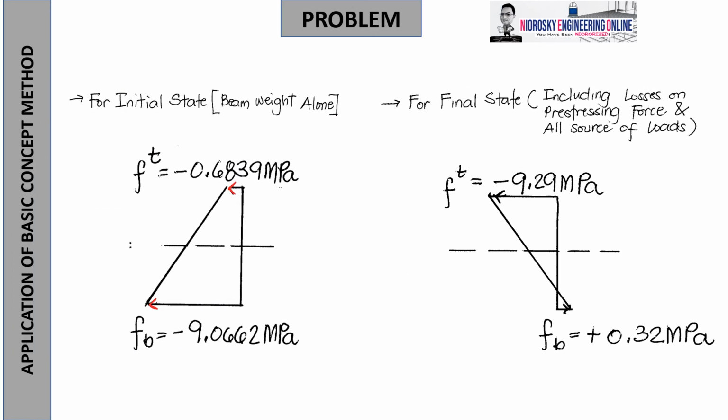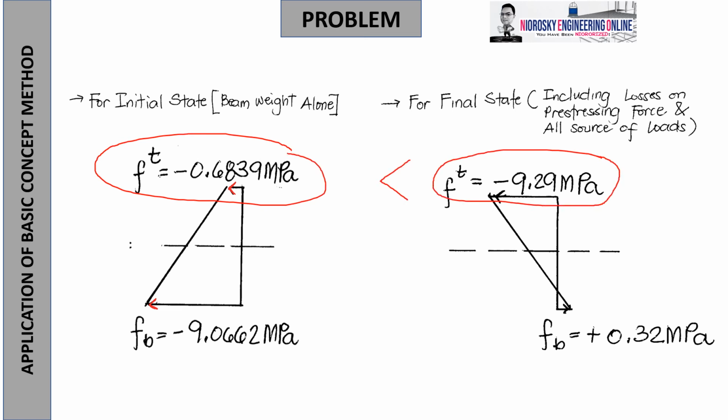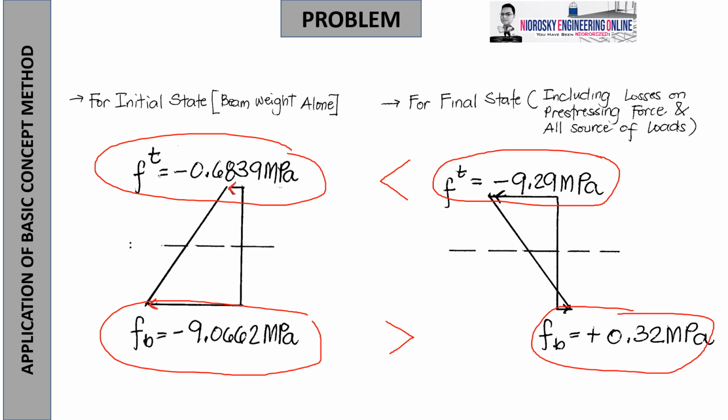Okay, before we end, let us see the comparison. In the initial state, it looks like the top stress is smaller than the top stress of the final, while the bottom stress of the initial looks like more than the value of the bottom stress of the final. Why is it so? Ang naging impluensya po nito ay yung sa pagkakaroon ng losses at saka ng final state condition where you apply all the load.